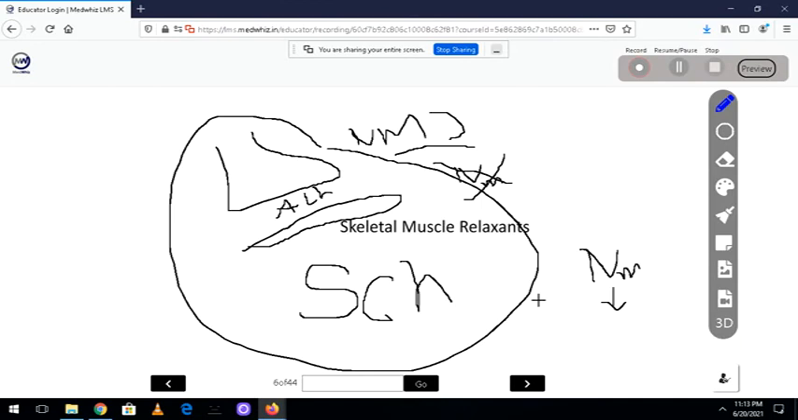That means it will bind to the NM receptor and allow the entry of sodium and calcium. Muscle contraction occurs initially, but later there will be muscle relaxation. So that is why it causes depolarization. It is called a depolarizing skeletal muscle relaxant. The next one is the non-depolarizing skeletal muscle relaxant. That means these will not depolarize the muscle, they will only block the receptor. So these are also called competitive skeletal muscle relaxants, because they compete with acetylcholine for binding.